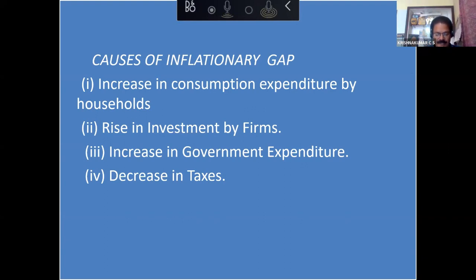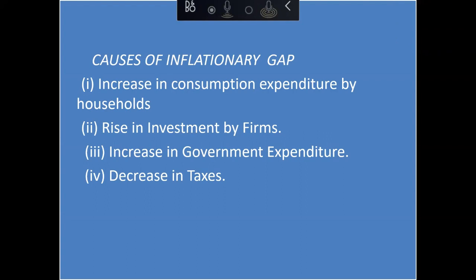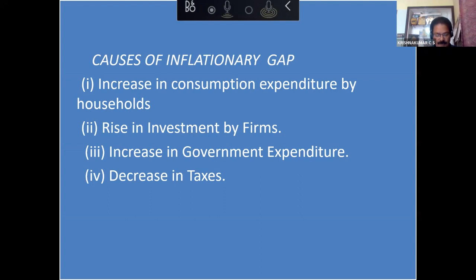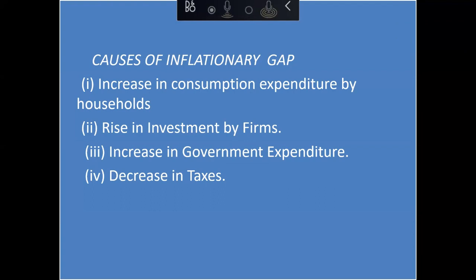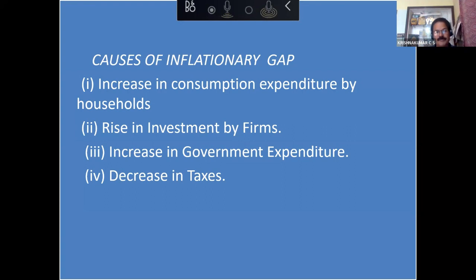What will happen if taxes are reduced? Disposable income will be more. Excellent. Disposable income of the people will increase. And if disposable income increases, what will happen? People will consume more. Consumption will increase. More consumption, and automatically aggregate demand will also increase. So these are the causes of inflationary gap.